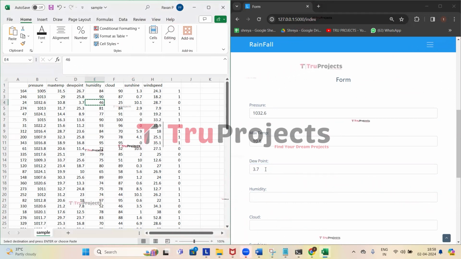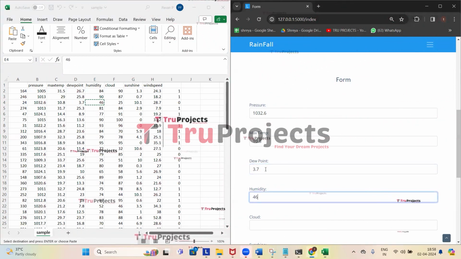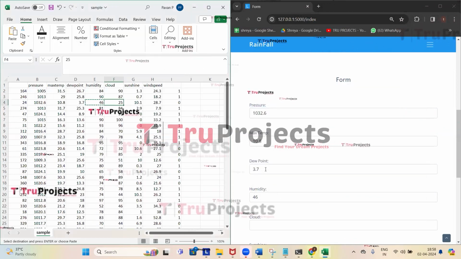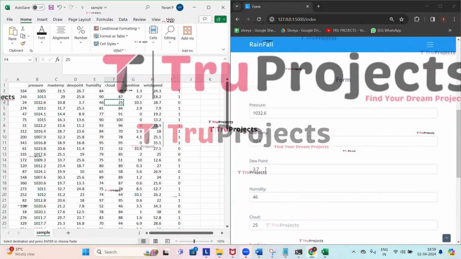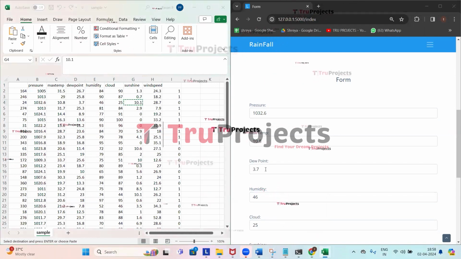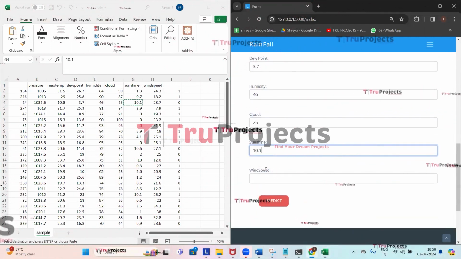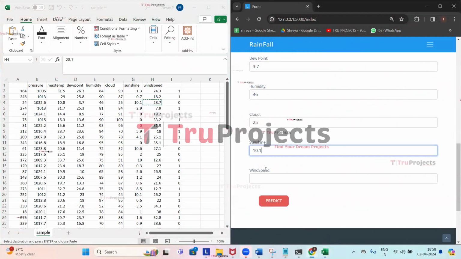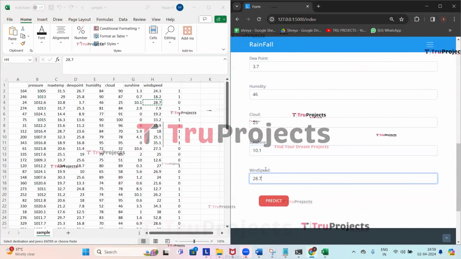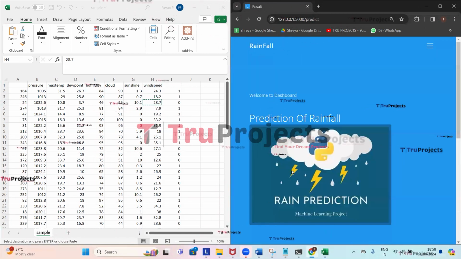Humidity is 46. Cloud is 25. Sunshine is 10.1. Wind speed is 28.7. So now click on predict.